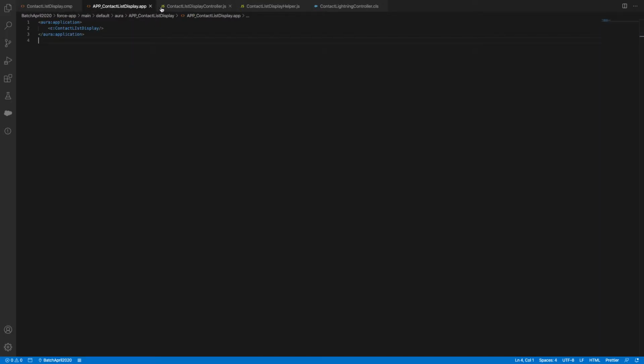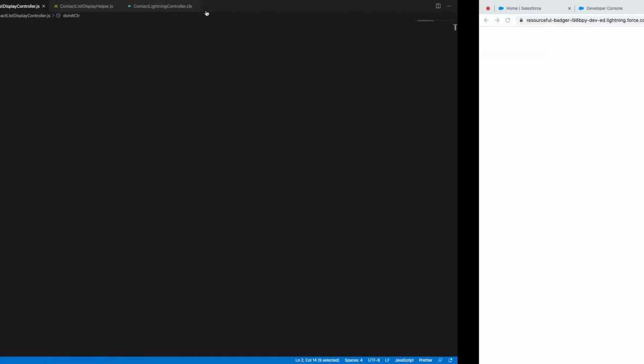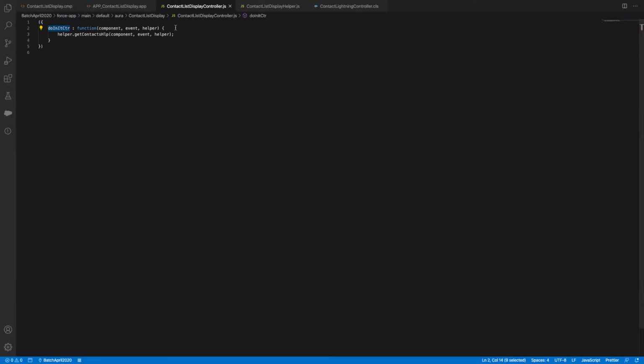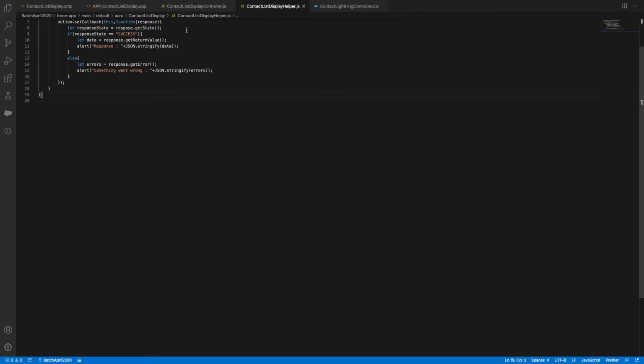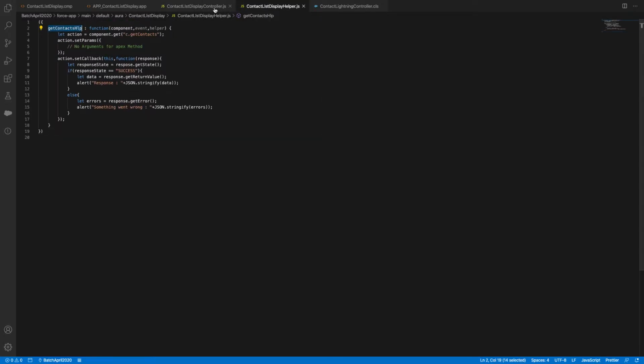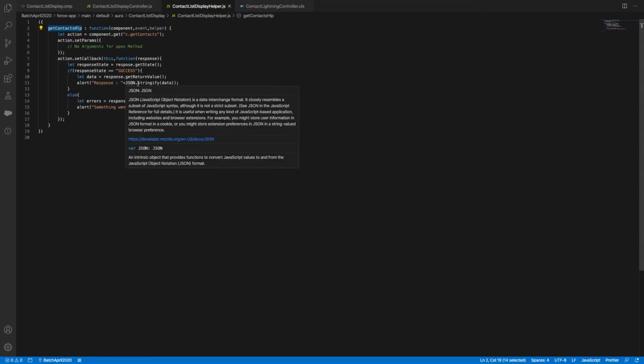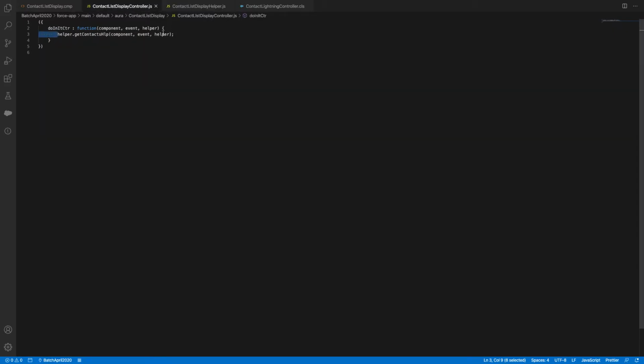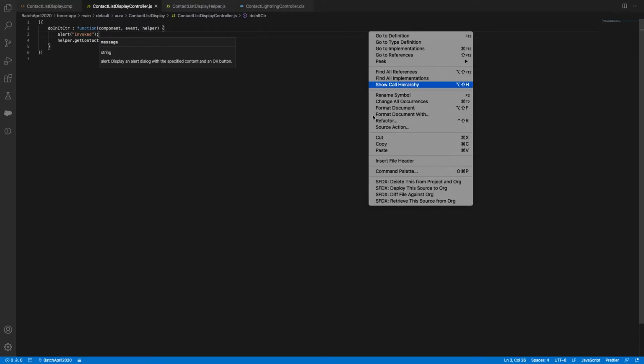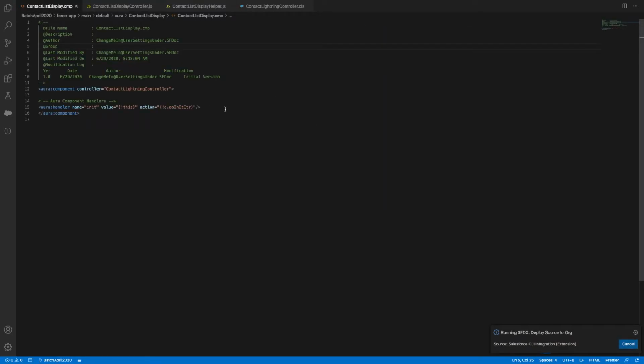doInit. It is calling from the component ideally. Here I can say helper dot, I'm calling through the helper. Okay, one minute. Response, get results. Let me add a few extra alert statements, alert invoke. First I need to ensure my init function is right or wrong. I think init is right.